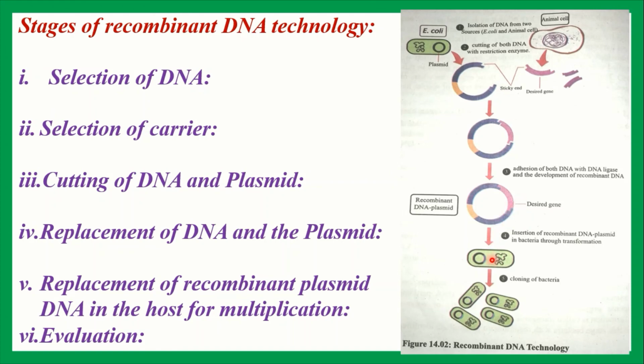Then it is grown in the antibiotic rich culture medium. If it is observed that all other bacteria die except the bacteria bearing recombinant DNA with the specific antibiotic resistant gene, then it can be said that recombinant DNA formation is successful. So in this way, recombinant DNA technology is completed.